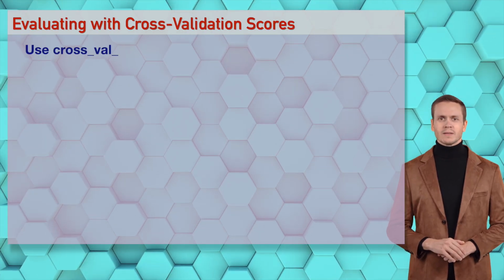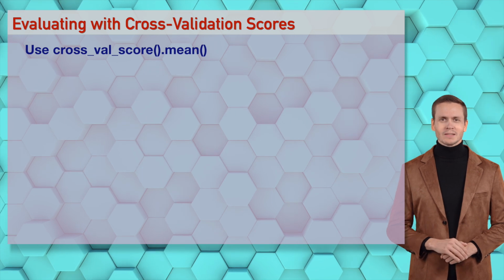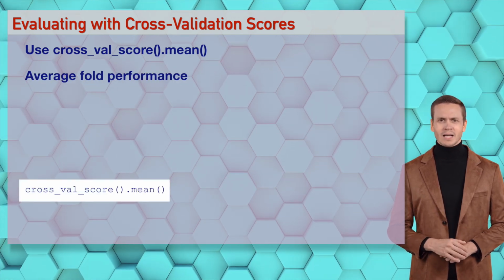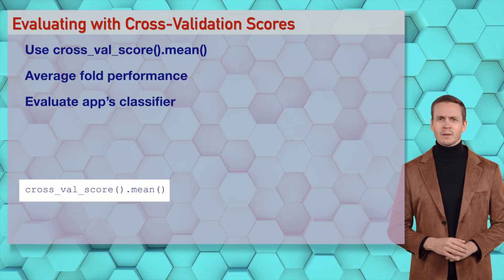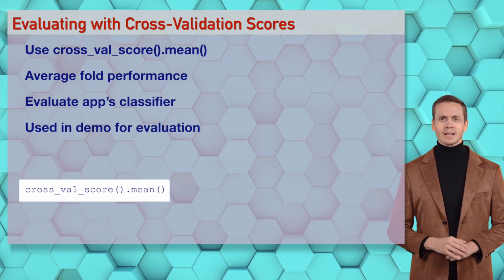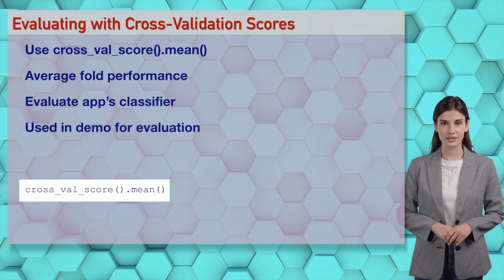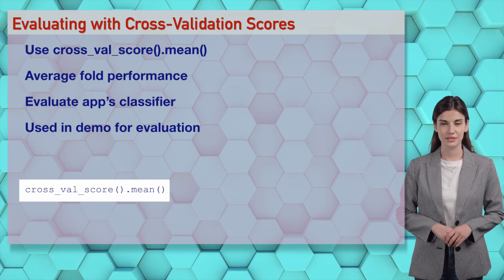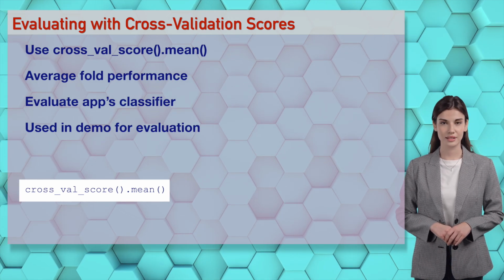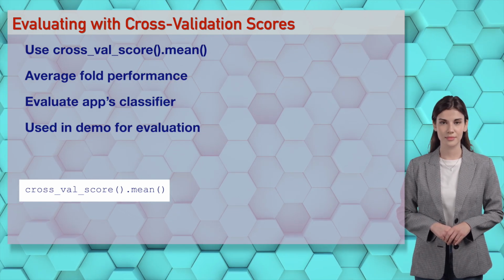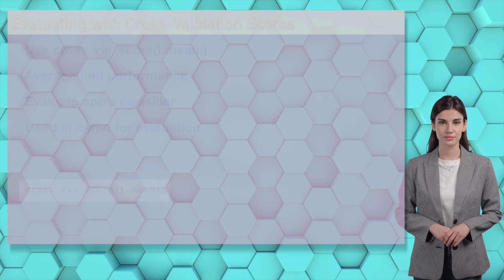Wizards, cross_val_score, mean, averages fold scores like a hot stat for Sophia, checking AI reliability. It's a scoring party, let's drop this code beat and average some scores. You're averaging my heart, Ethan. Wizards, CV scores evaluate the app's classifier reliability. Try it in our demo, it's like measuring with passion.